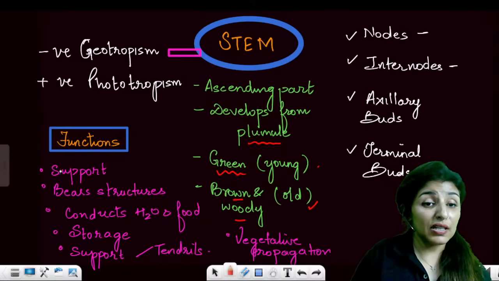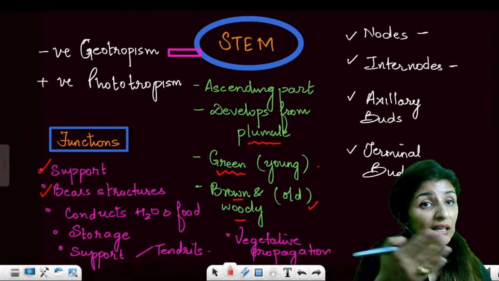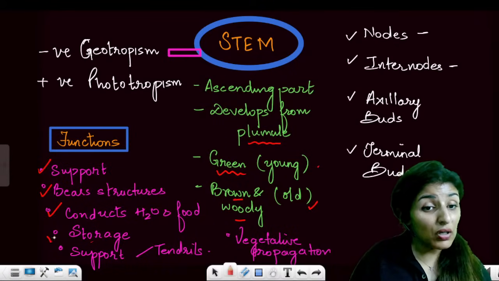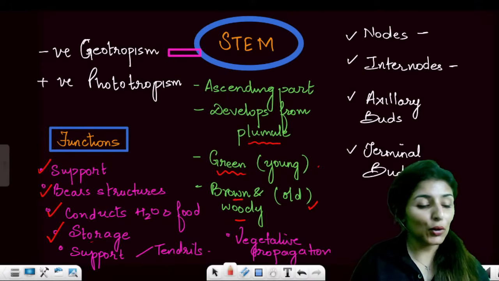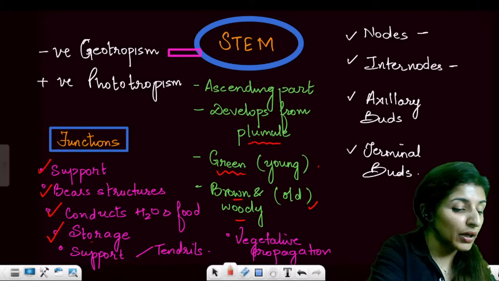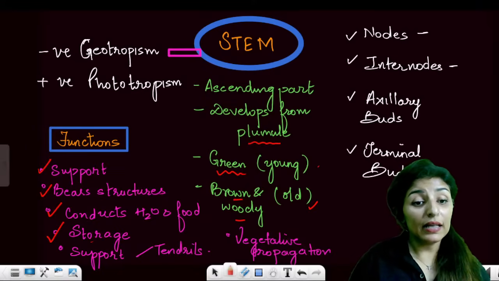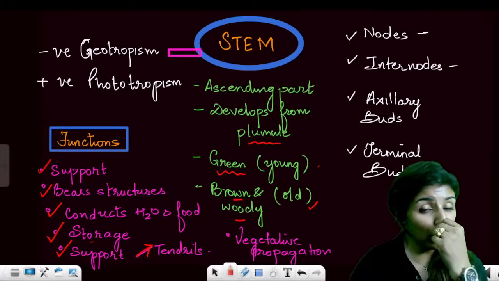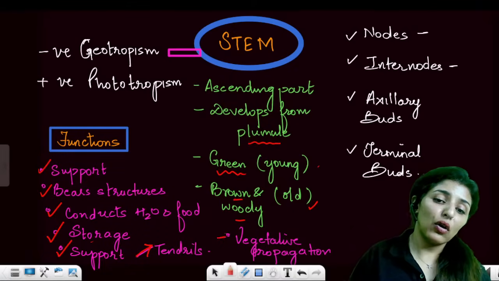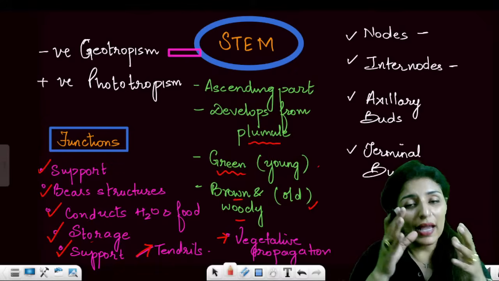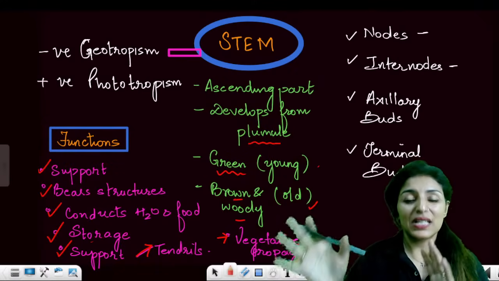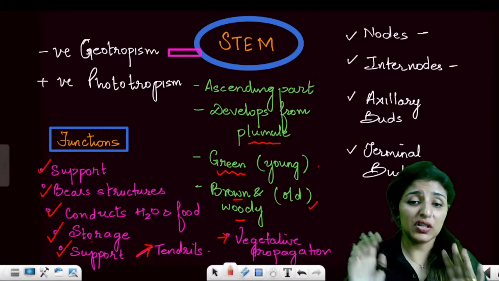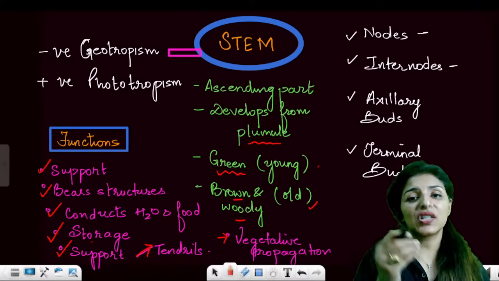Now, what are the functions of the stem? Support. It bears structures like leaves and flowers and buds and all that, right? It conducts food and water. It is also involved in storage. For example, potato. What you eat is basically because it is storing food. Are you getting it? And then it also gives support in the form of tendrils, right? In the form of tendrils, stem will be involved in giving support to the plant. And yes, it also leads to propagation. So any propagation without the use of seeds from roots, from stem and from leaves is known as vegetative propagation. So stem also acts as a vegetative propagule.